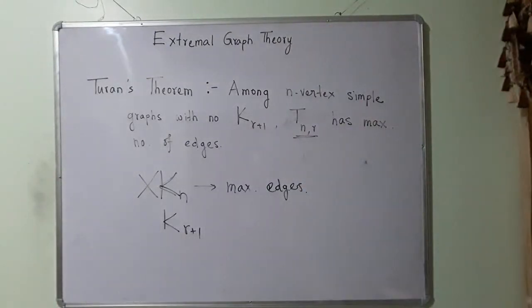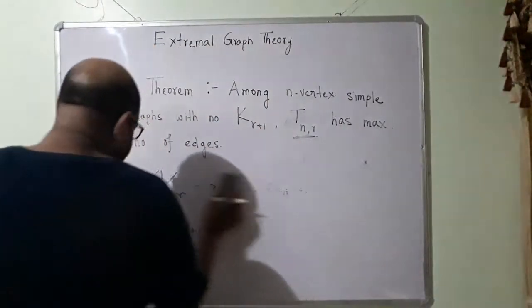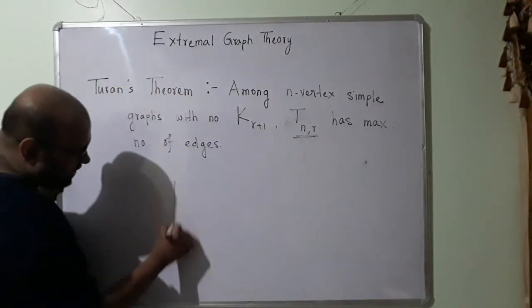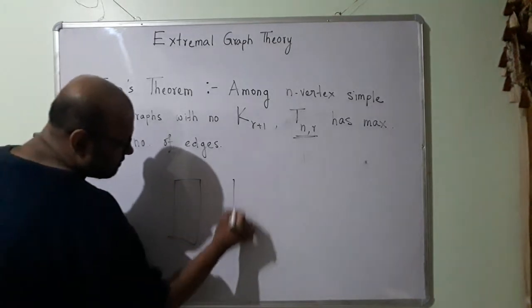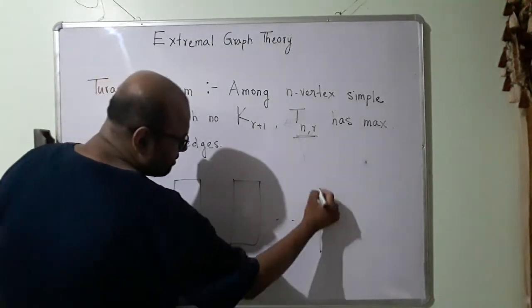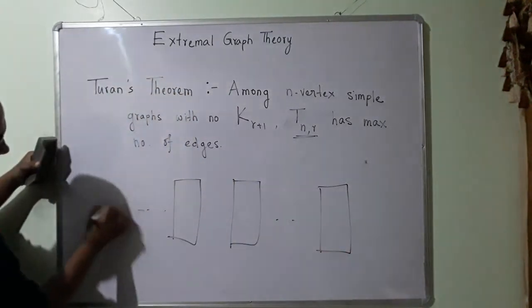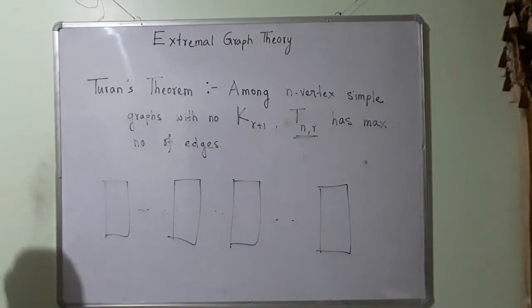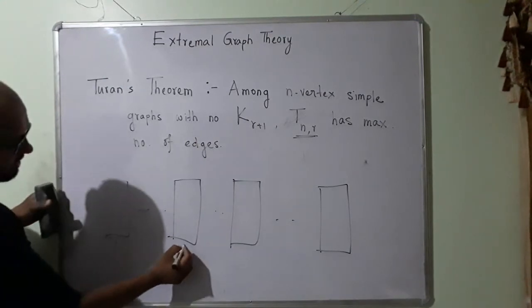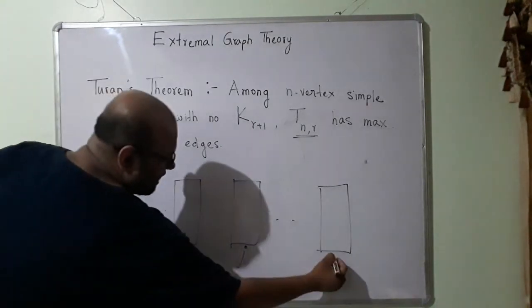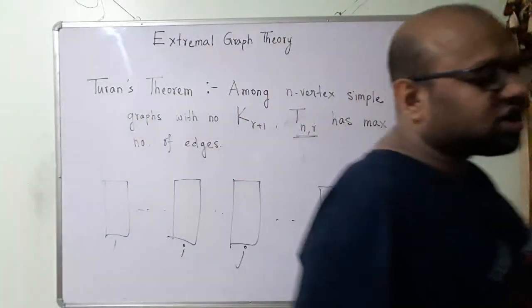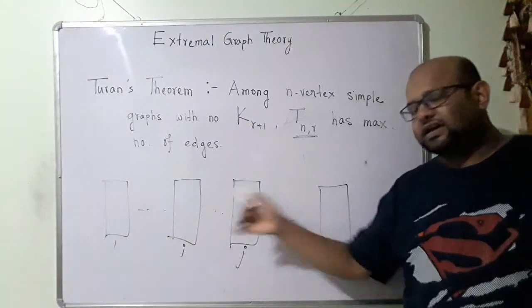Now let us talk a bit more about this. We have discussed that if we have an r-partite graph, okay, so I have this r-partite graph. This is set number 1, this is some set number i, this is some set number j, and this is set number r. This does not contain K_{r+1} as a subgraph.